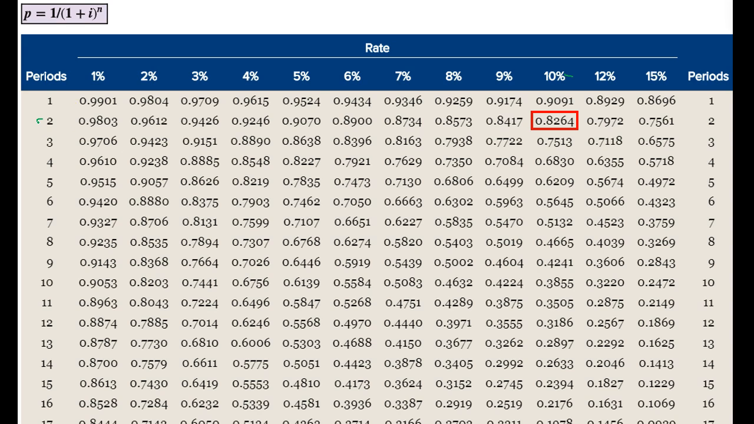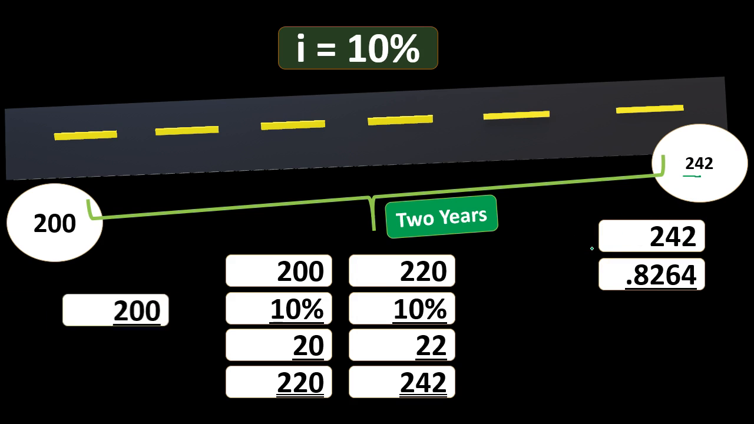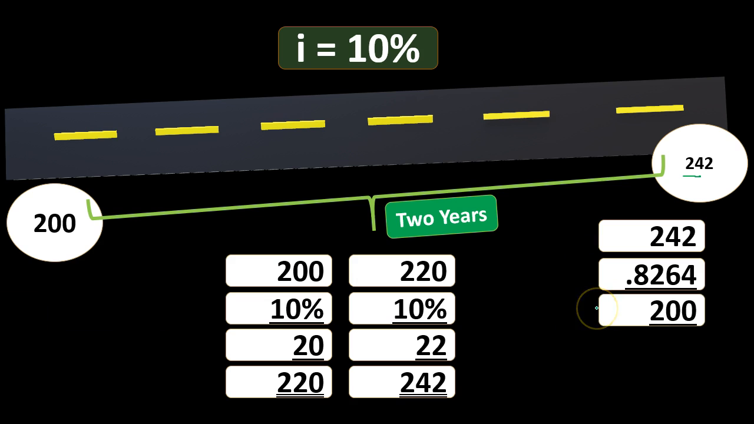Just note that the years need to coincide with the same rate. In other words, we usually think of the rates in terms of years. If we were thinking about a monthly rate, we might have to take the rate divided by 12 so that the periods and the rate will line up together. So now we've got the 0.8264. If we take the 242 times 0.8264, that's going to give us our 200. That's typically the format that we will use in many test questions.